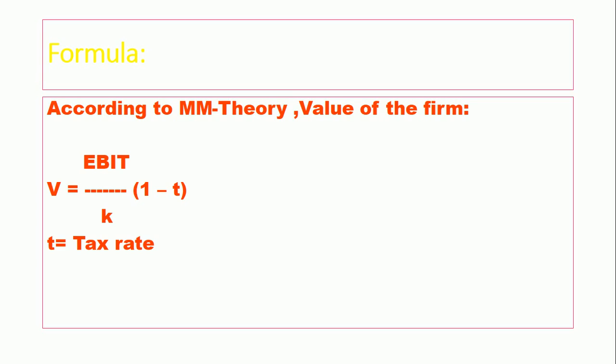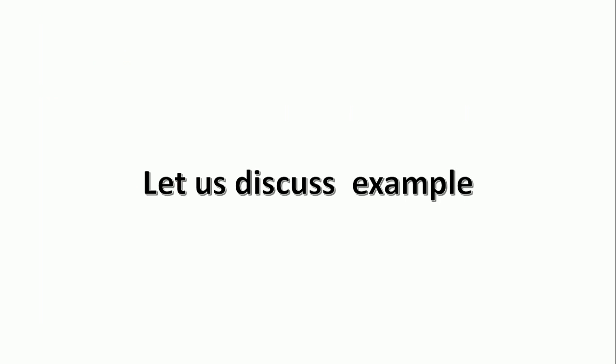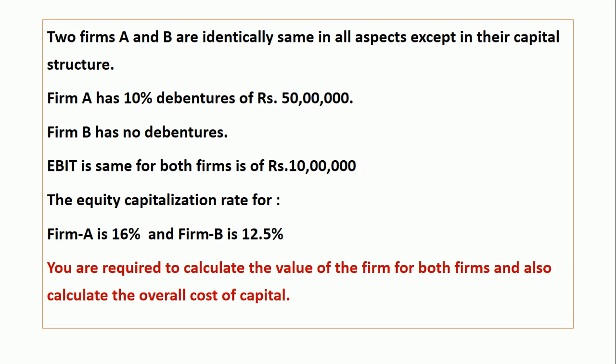Two firms A and B are identical in all aspects except their capital structure. Firm A has 10% debentures of 50 lakhs rupees. Firm B has no debentures. EBIT is the same for both firms, 10 lakhs rupees. Equity capitalization rate for firm A is 16%, for firm B 12.5%. You are required to calculate the value of the firm for both firms and also the overall cost of capital.